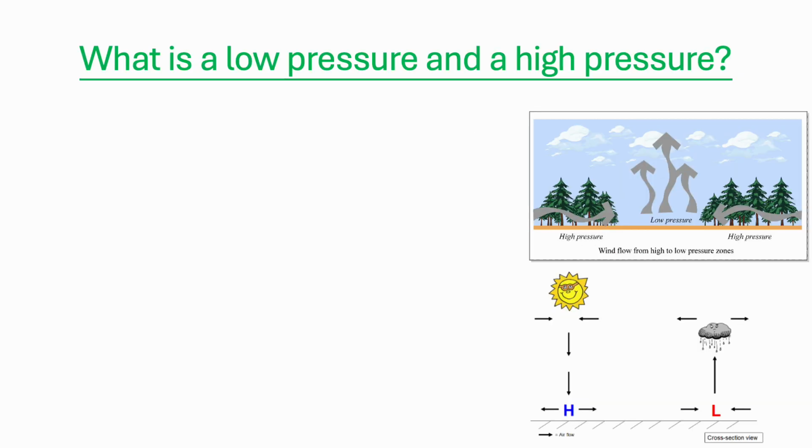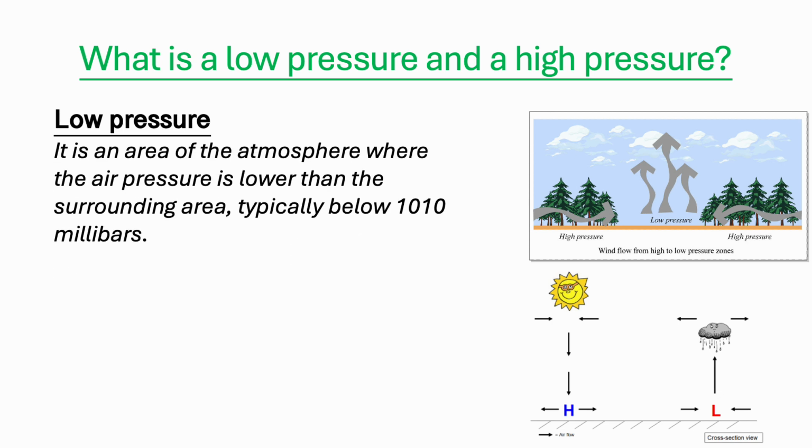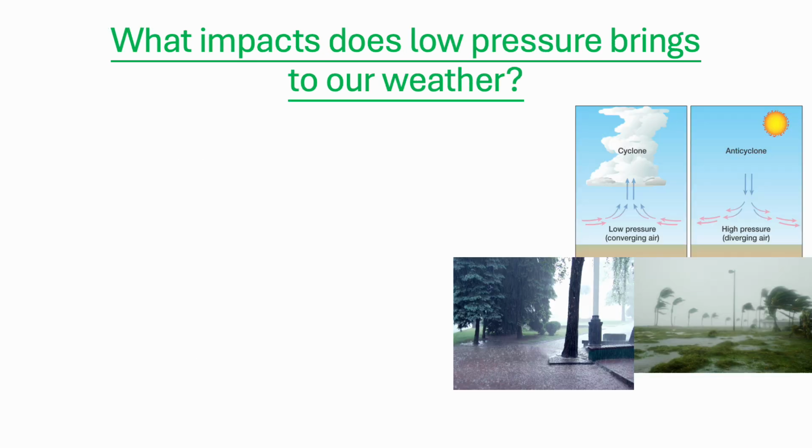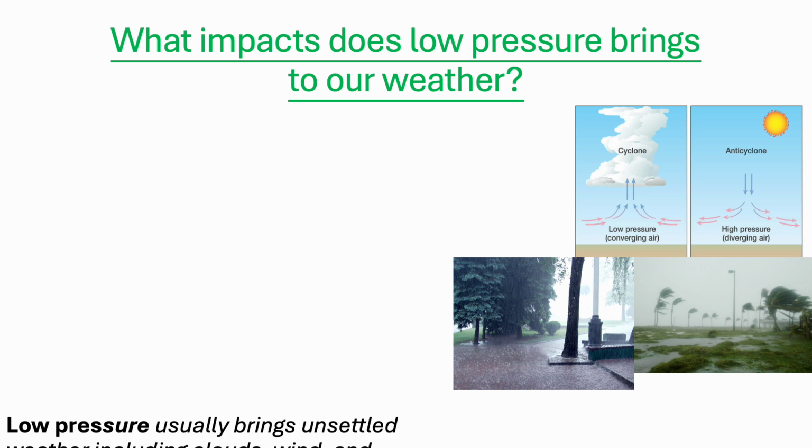What is a low pressure and a high pressure? A low pressure is an area of the atmosphere where the air pressure is lower than the surrounding areas, typically below 1010 millibars. High pressure, however, is an atmospheric system where the air pressure is higher than the surroundings, causing air to sink.